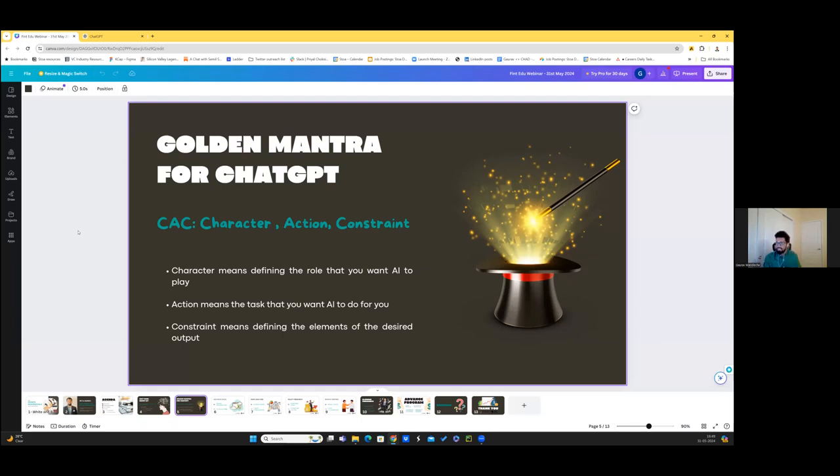The second means action, which is fairly straightforward. Like, what is the task that you want it to do? And again, the task, you don't have to define it vaguely. The more specific you define, the better answers you get. And it's a very iterative process, which means that it's not like you put something, it gives you an output, and that's the end of it.